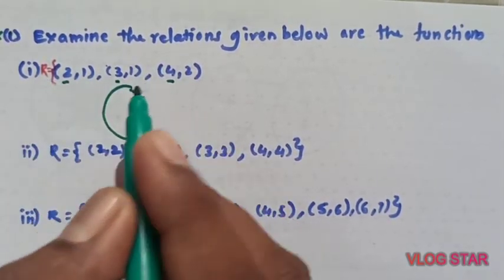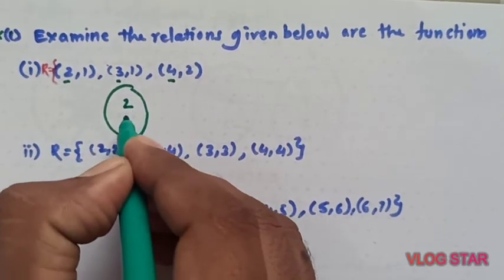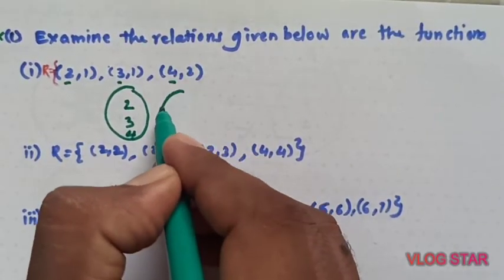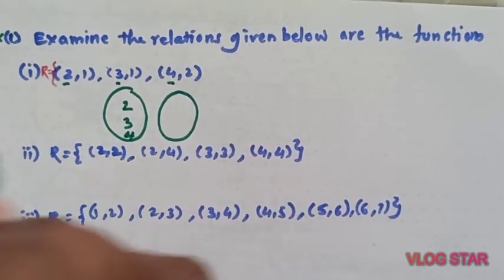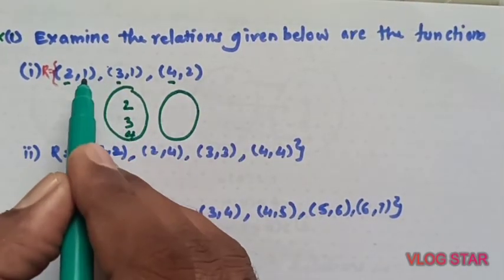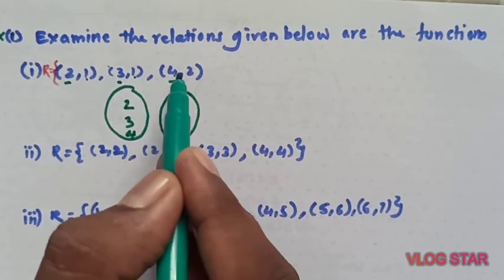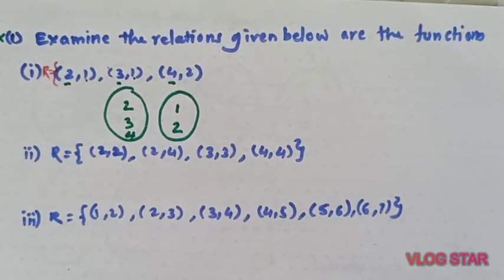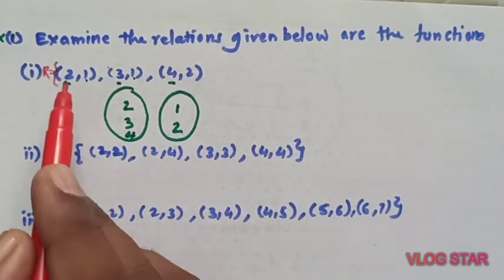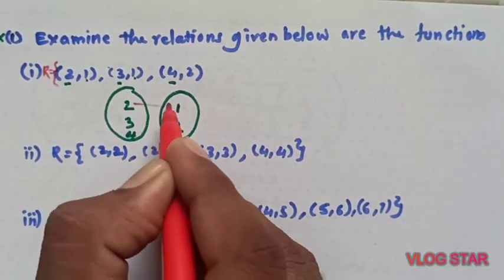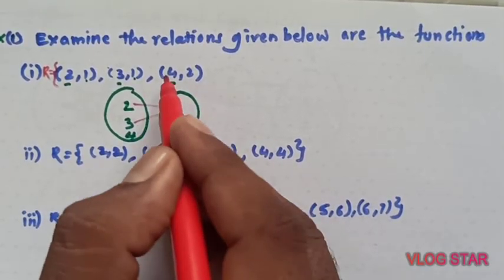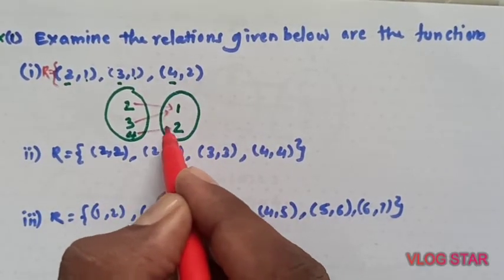The first members are the members of the domain. And what are the members in the range? 1, 1 and 2, so only 1 and 2. 2 has image 1, 3 has image 1 and 4 has image 2.